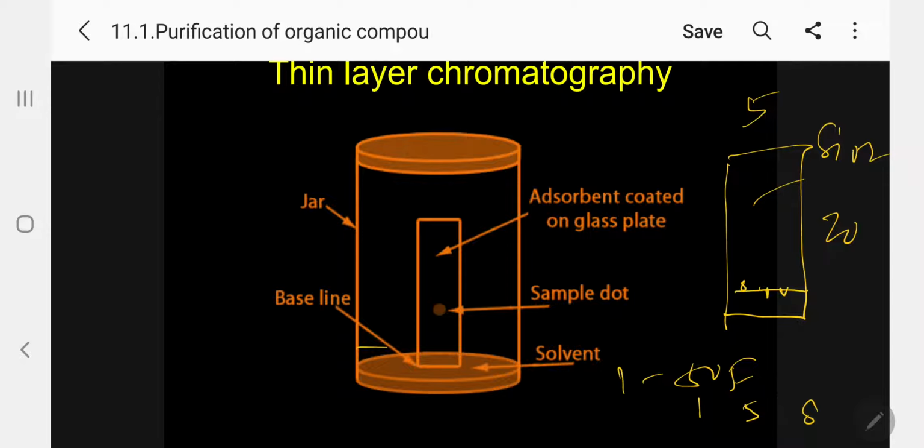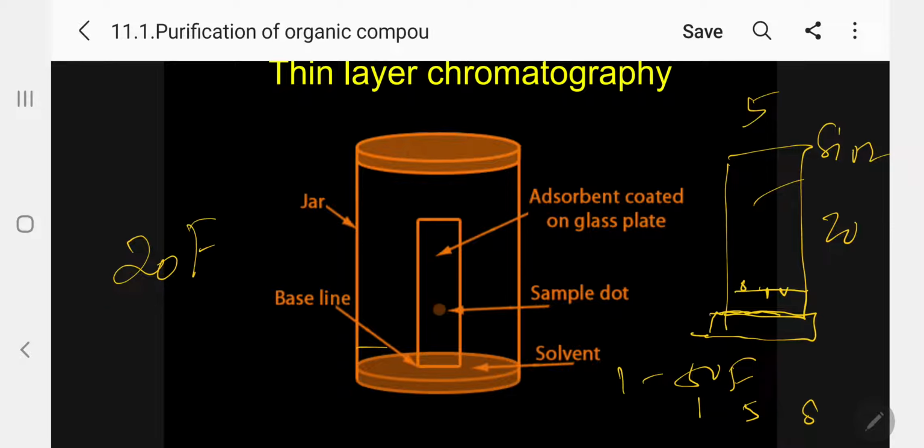Then you put it in the glass jar containing a solvent. The most important point is that the solvent should touch only the bottom layer, and the compound spots should not be inside the solvent. So when the solvent moves, what will happen? Now the solute also will move upward. So from this, what can we identify? Suppose, let us assume, the 20th fraction.